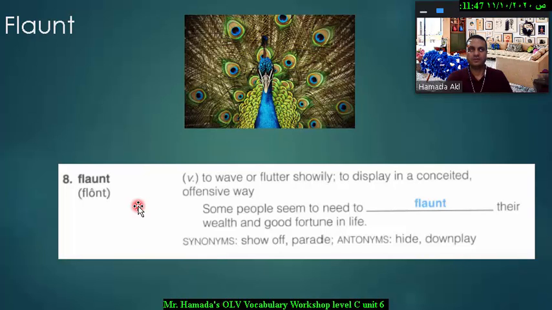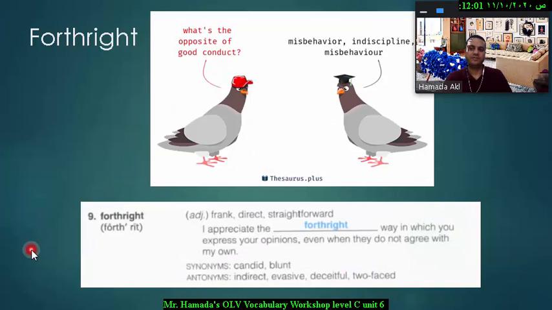Next word is forthright, and it functions as an adjective which means frank or direct or straightforward, and it has a positive meaning. For example, students should be forthright with their teachers. They should confess that they couldn't do the homework, and it's a virtue to be forthright, because to be forthright means you should bear the consequences.